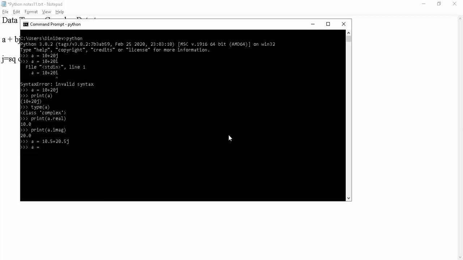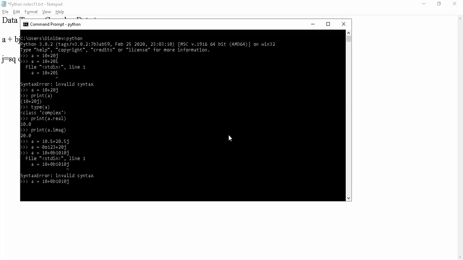I will show you that. a equal to, in the real part I am mentioning an octal number 0o, plus 20j. It is acceptable. If I try to mention here the binary number 0b1010j, it will immediately throw a syntax error. So hexadecimal, binary, octal is not acceptable in the imaginary part. Are you clear, guys?